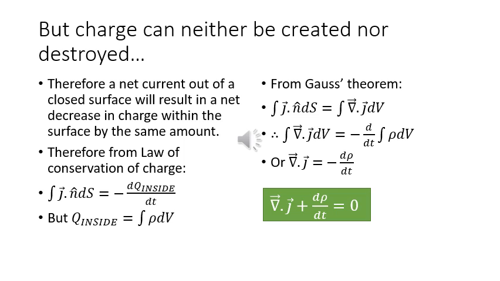But q inside is given by the integral of rho dv. From Gauss's theorem, we know that the integral of J dot N dS is equal to the integral of divergence of J dv. Therefore, the integral of divergence of J dv is equal to minus d by dt integral rho dv, or divergence of J is equal to minus d rho by dt. Therefore, divergence of J plus d rho by dt is equal to 0.